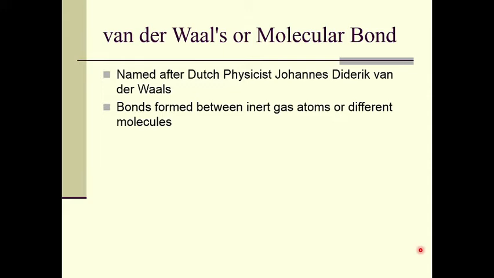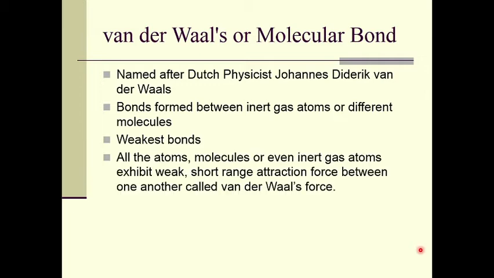We know that inert gas atoms cannot form the ionic or covalent bond because of their complete shell closures. Such rare gas atoms form the van der Waals bond. This kind of bond also exists between different molecules, therefore it is called a molecular bond. It is the weakest kind of bond, weaker than the ionic and covalent bond as well as all the other types of bonds.